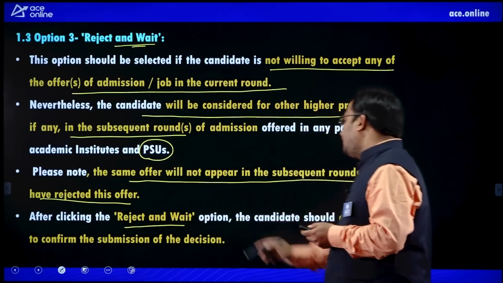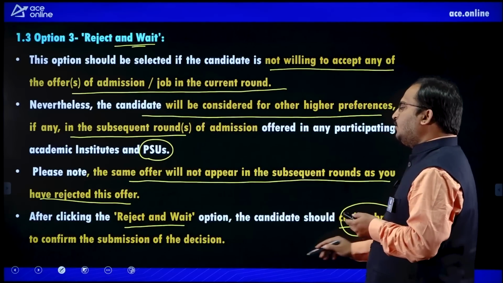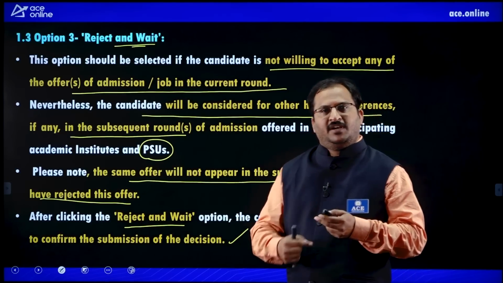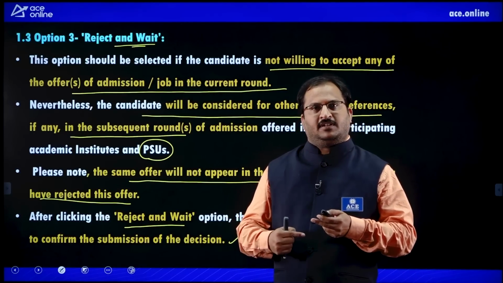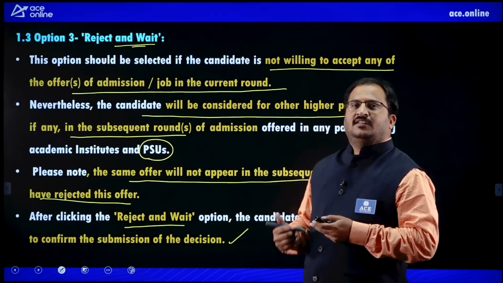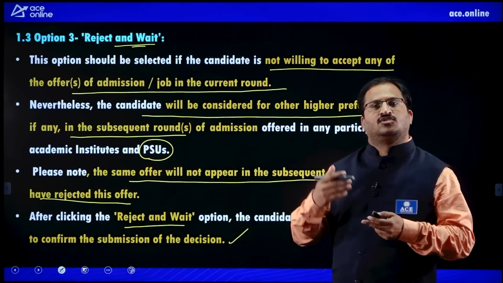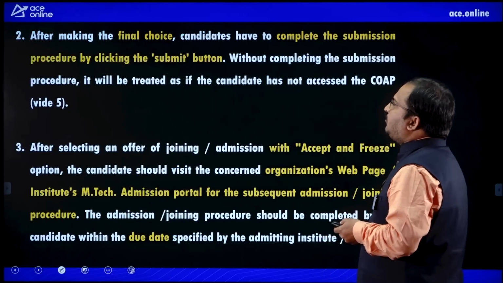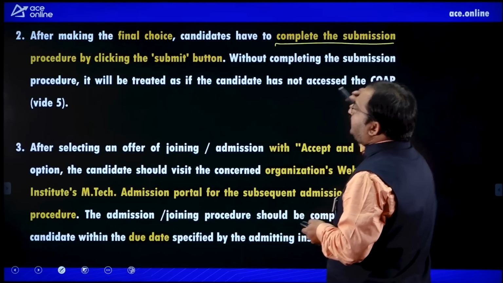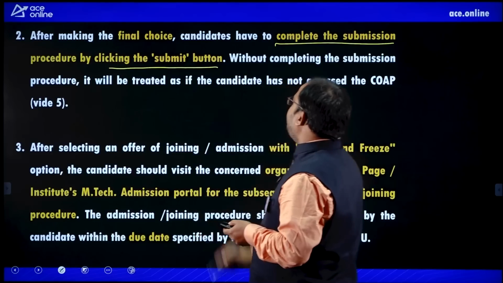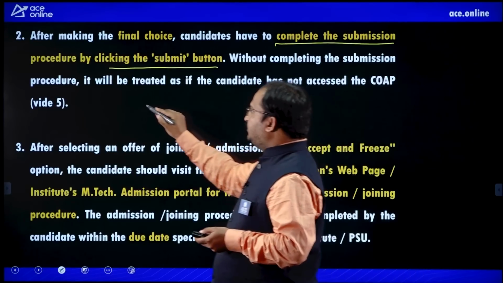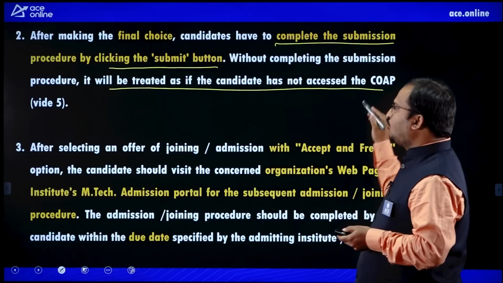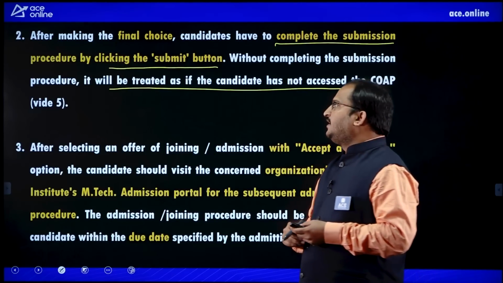After clicking the reject and wait option, the candidate should click submit to confirm the submission of the decision. So everywhere you need to click on the submit button, and only then will confirmation happen. Otherwise, sometimes it will consider that the person has not accessed the portal. So try to remember these things. Then after making the final choice, candidates have to complete the submission procedure by clicking the submit button. Without completing the submission procedure, it will be treated as if the candidate has not accessed the COAP. I told you this point clearly, dear students.